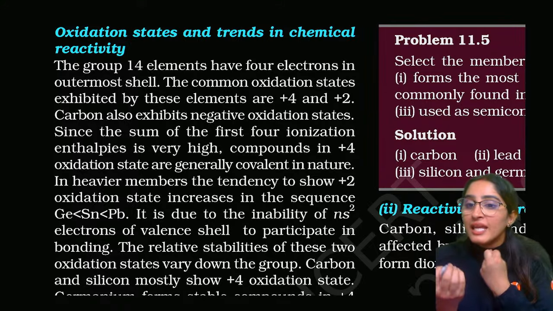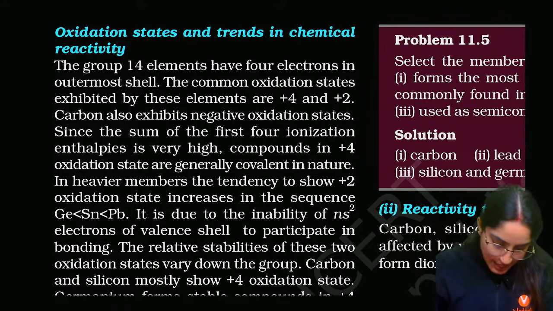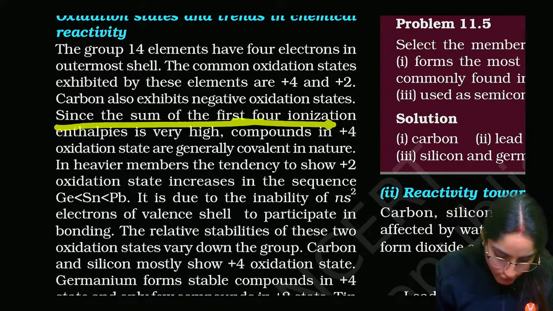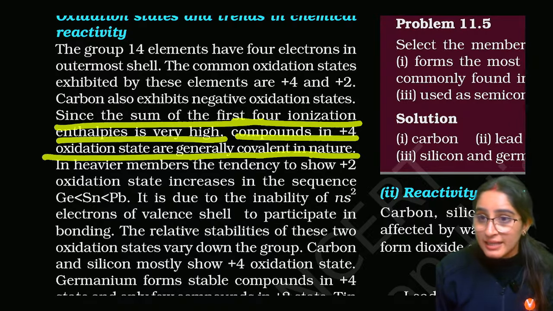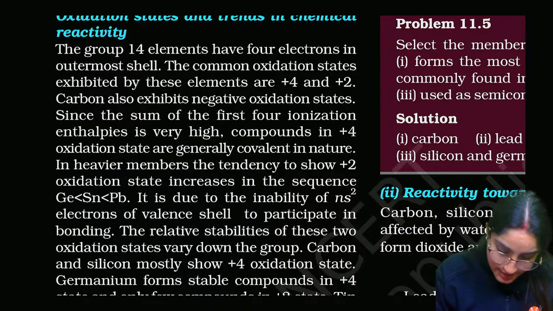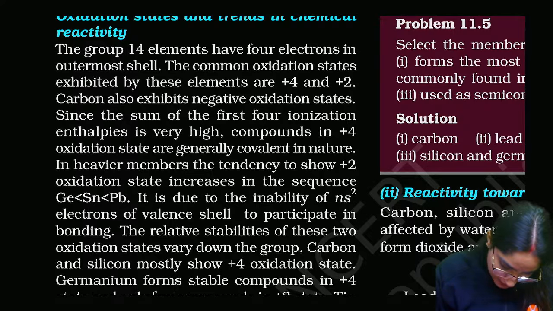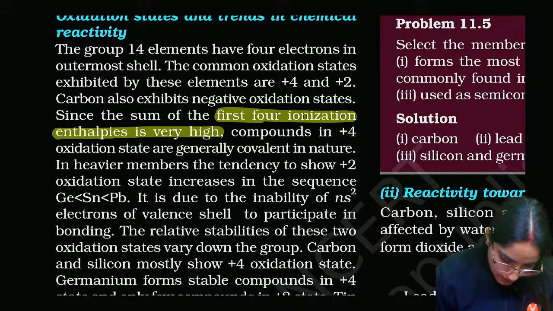It will gain those 4 electrons. Since the sum of the first 4 ionization enthalpies is very high, compounds with plus 4 are generally covalent in nature. Very important. That's why carbon also exhibits negative oxidation states.